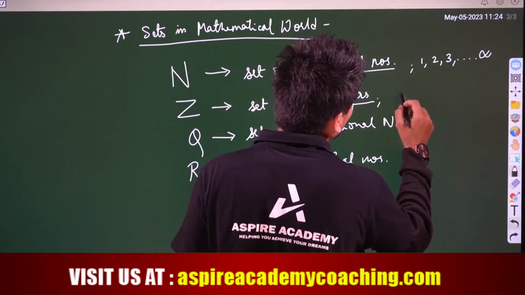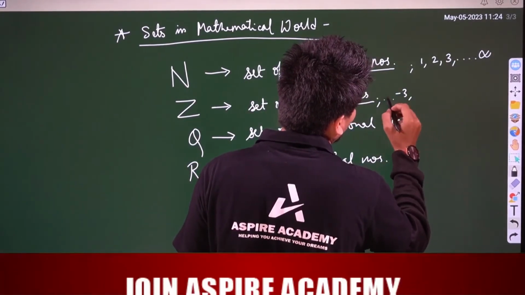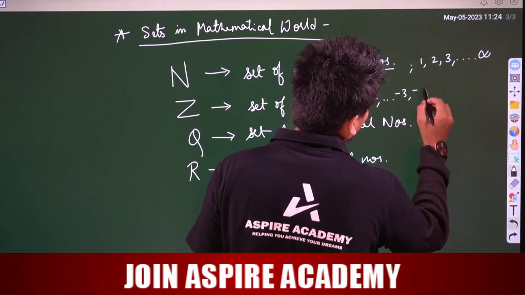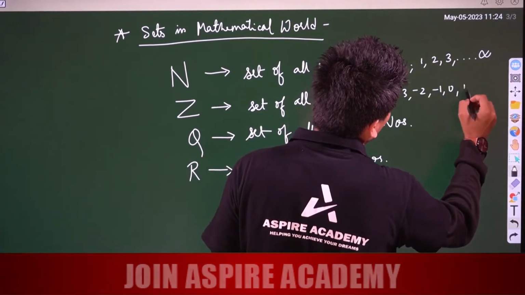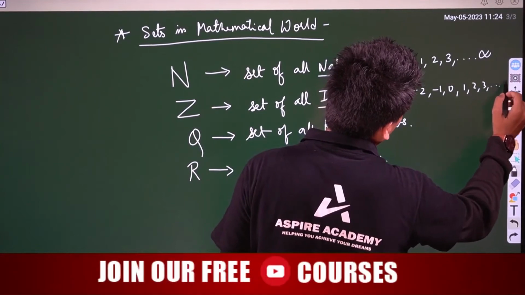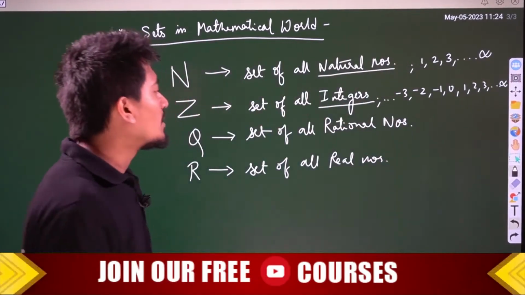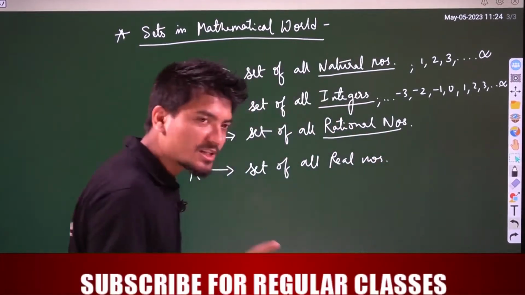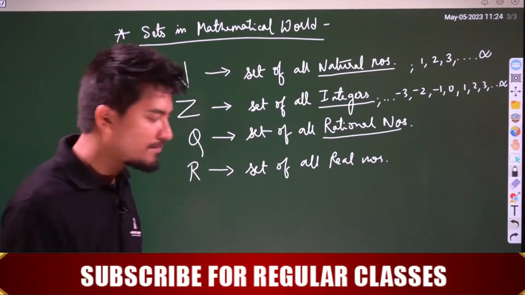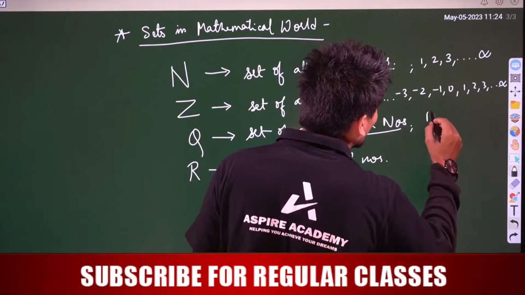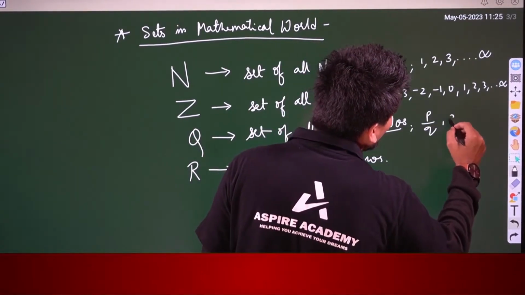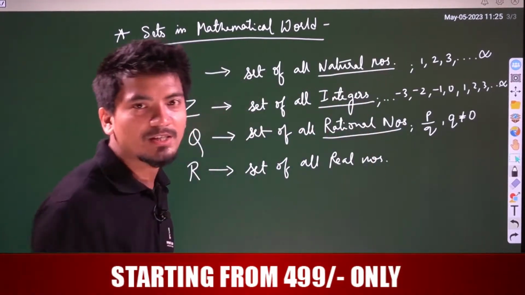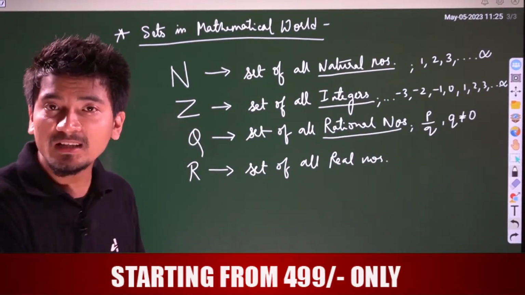That means -3, -2, -1, 0, 1, 2, 3 up to infinity. What are rational numbers? Rational numbers can be expressed in the form p by q, where q is not equal to 0. That means rational numbers are always in fractions.